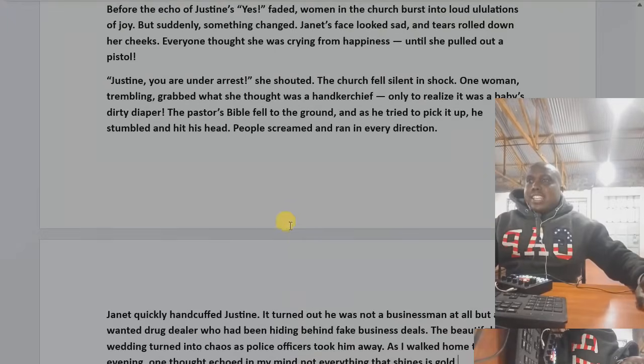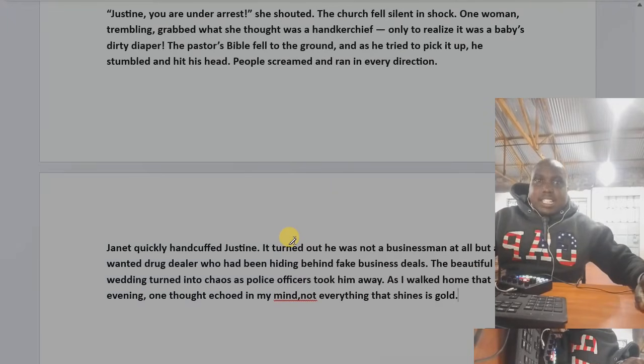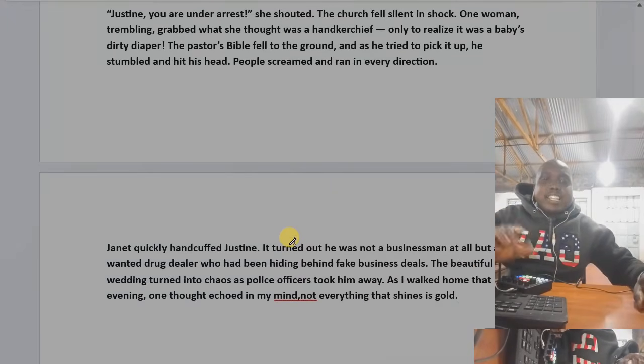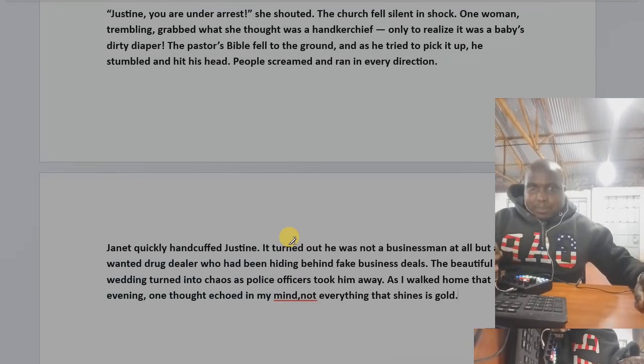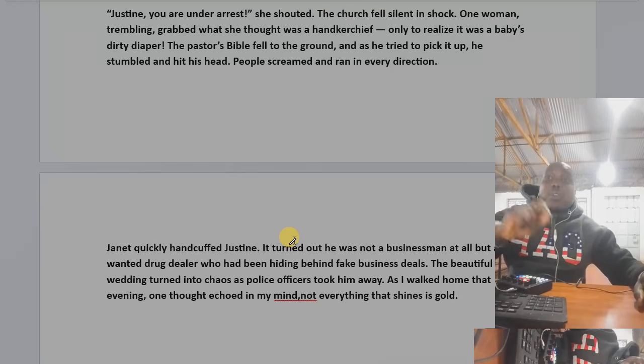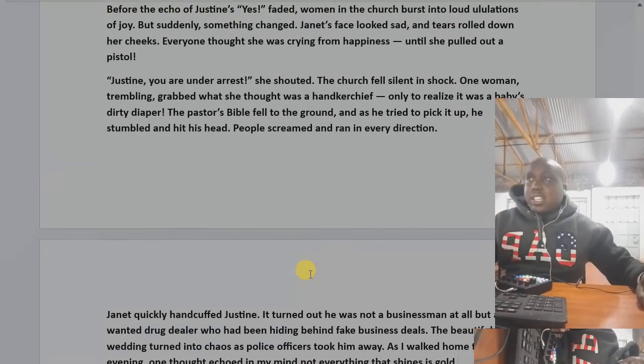You see, this composition, like I have said, does not have any grammatical error. There is no grammatical error completely. It is a story which has a moral lesson. What is the moral lesson in this story? It means that